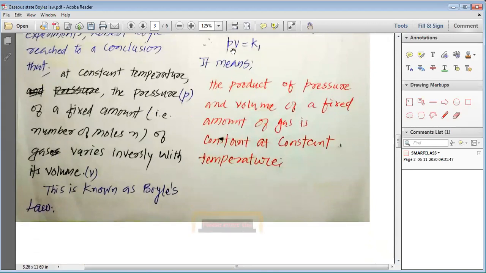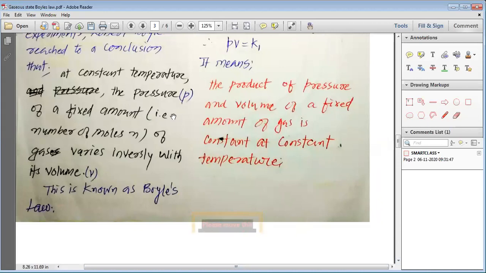It means the product of the pressure and volume of a fixed amount of gas is constant at constant temperature. I hope, my dear students, you understood the concept of Boyle's law.